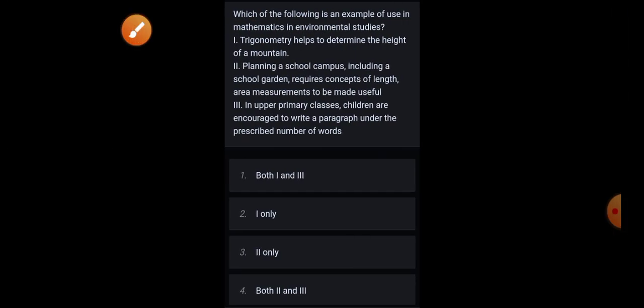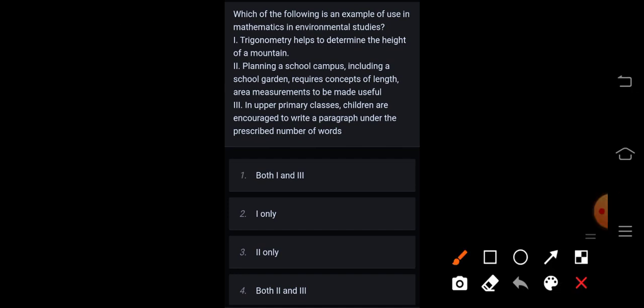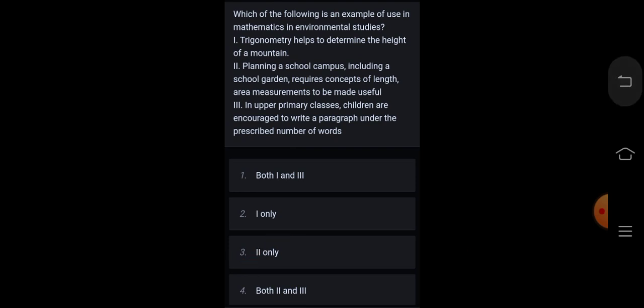Next, which of the following is an example of use of mathematics in environmental studies? Trigonometry helps to determine the height of a mountain. Planning a school campus, including a school garden, requires concepts of length, area, and measurements to be made useful. In upper primary classes, children are encouraged to write a paragraph under the prescribed number of words. Correct answer is option 3, only second.